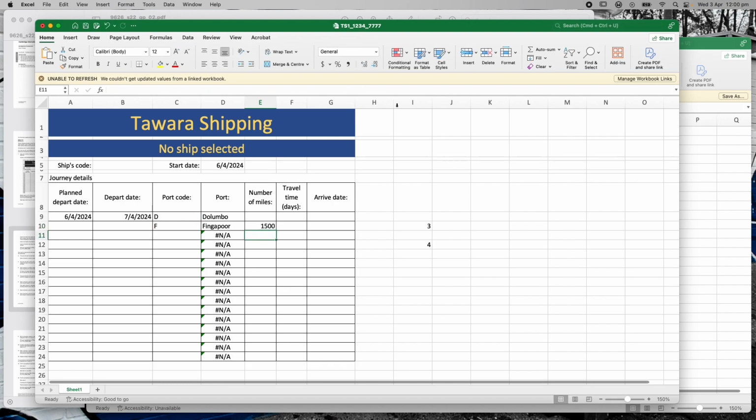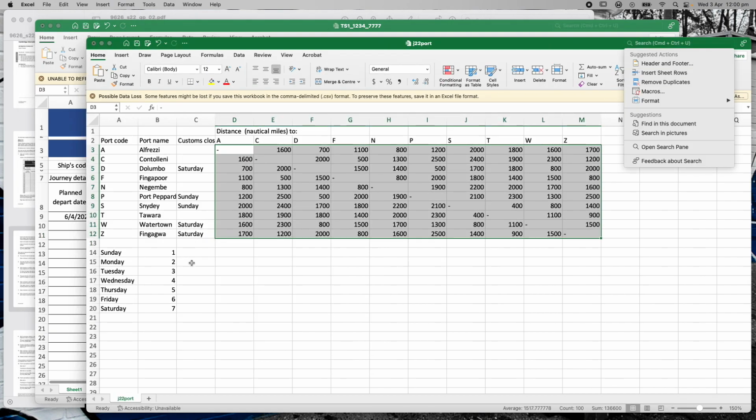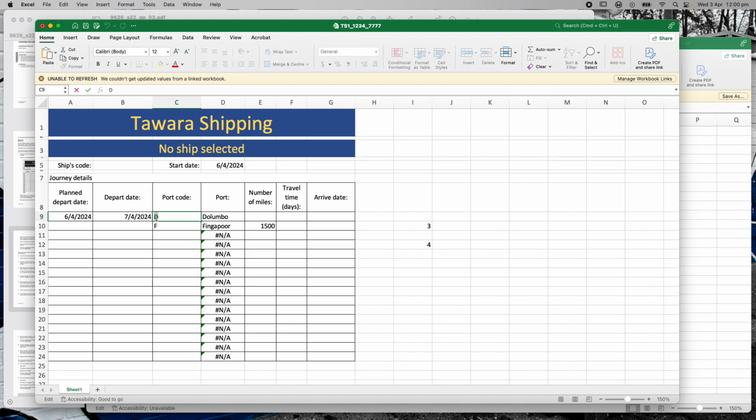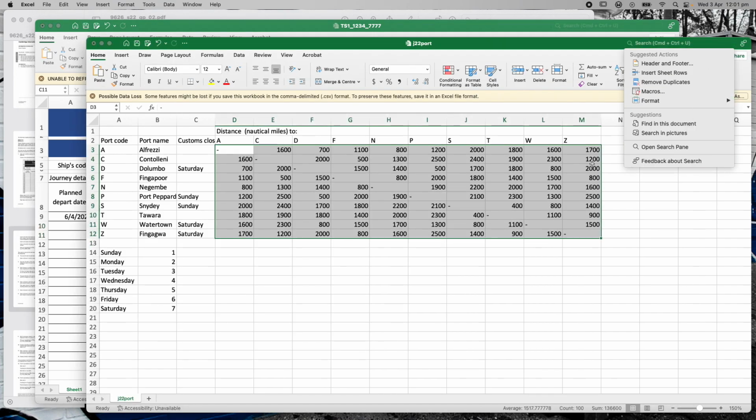Okay, so I can test this by doing lots of different ones. So at the moment I'm going Dolumbo to Singapore, and if I go here and check Dolumbo to Singapore, 1500, that's right. Let's do a different one. Let's do Alfrazi going to, what's W? Watertown. So let's try and do that. So let's change this to A, and let's change this to Watertown. Enter, and that gave me 1600. If I check that, Alfrazi to Watertown, 1600.